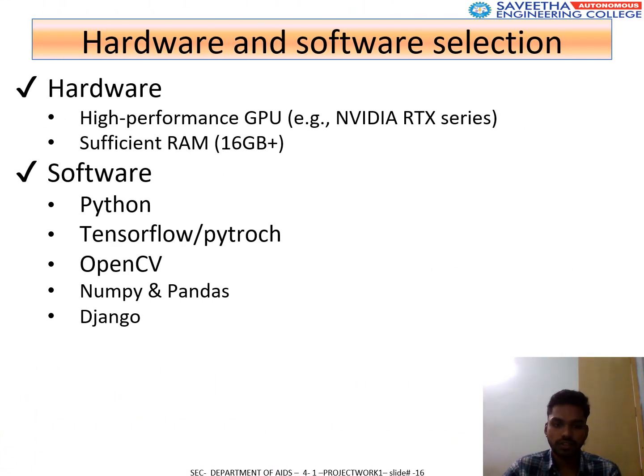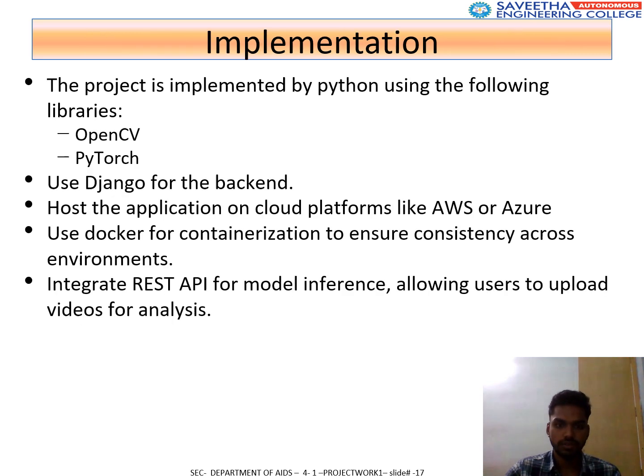So the hardware and software are as follows. In the case of software, we are using Python, PyTorch, and TensorFlow along with OpenCV, NumPy, and Django as a web server for the web-based application. As for hardware, we are using the NVIDIA RTX series, which is a high-performance GPU with sufficient RAM of 16 GB and more.